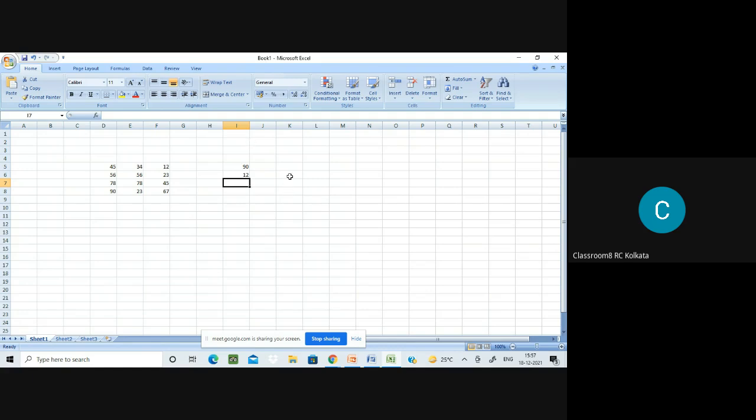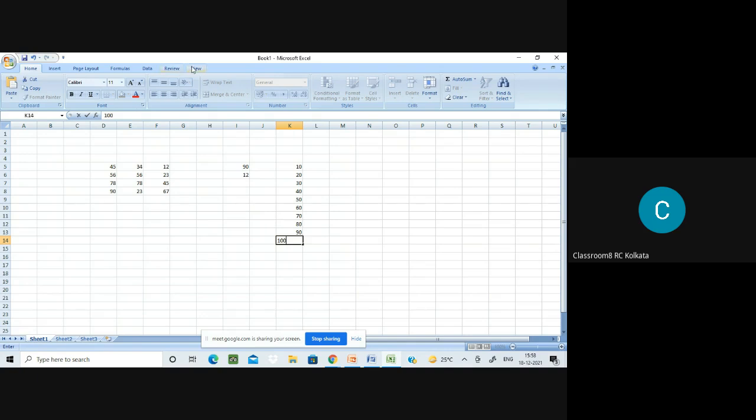Suppose I write 10, then I write 20, 30, 40, 50, 60. You can take it more than this. You can take it as 20 or whatever. I just thought of taking this, that's why 90, and I have to take 100 because I have data that is 90. And I have data that is 12, so I have taken 10 as the class interval. So this is my interval.